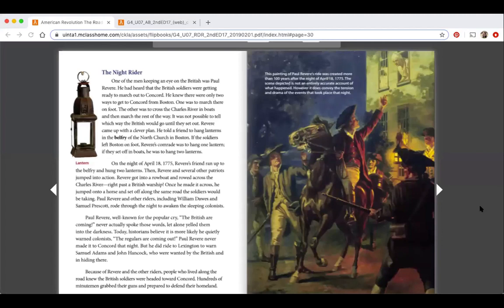All right, my friends, I hopped over to the reader. If you want to join me on your e-reader, you can do that. I am on page 24, and this is called The Night Rider. We are going to be looking at two different writings that both represent the same person, Paul Revere. Many of you have heard about Paul Revere, but may not know the actual true story. So this excerpt from Chapter 3 is called The Night Rider.